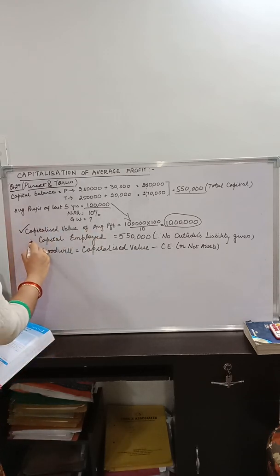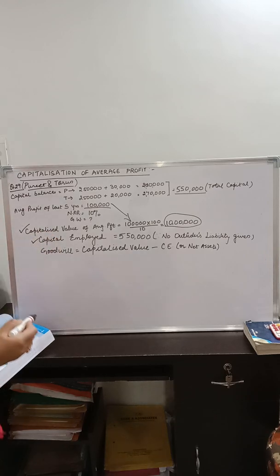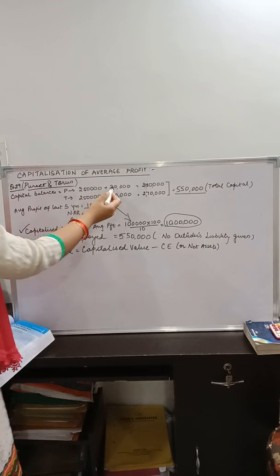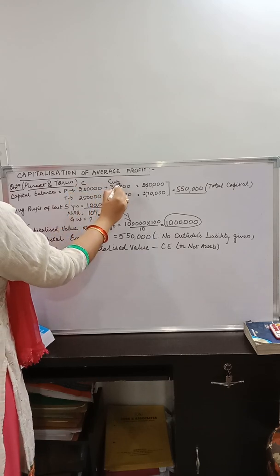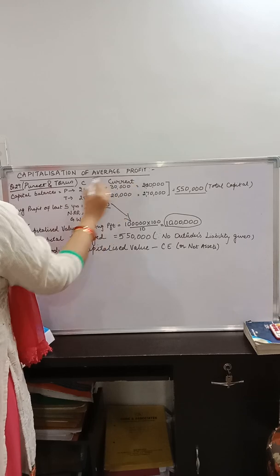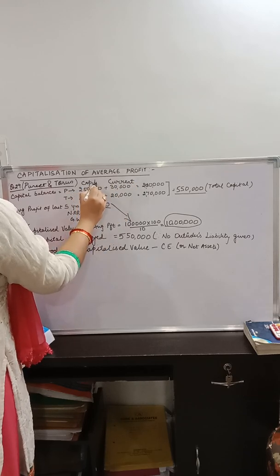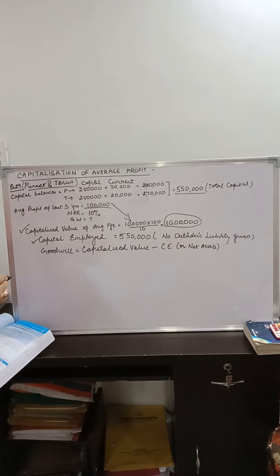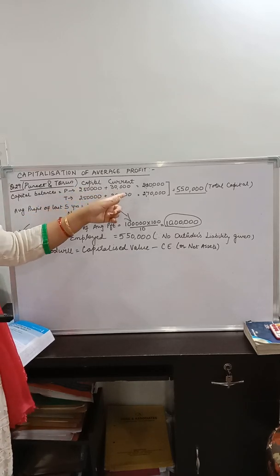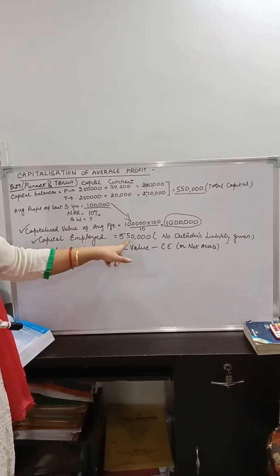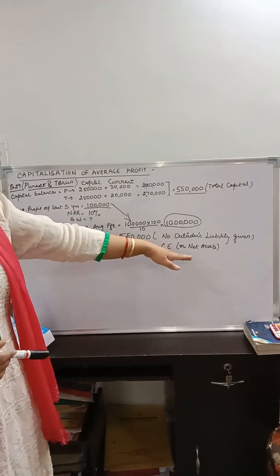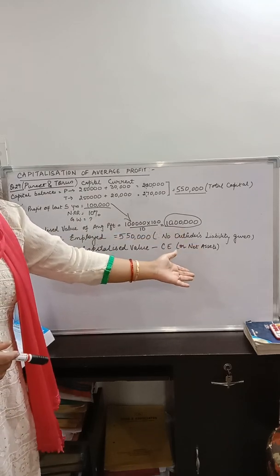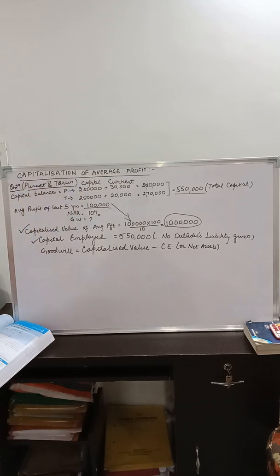We will also require the capital employed as per the formula. For capital employed, since we had the capital and the current account balances, this is the capital account balance and this is the current account balance. We know in fixed type of capital, we can have the capital balances also and the current account balances also. So we will add up the capital account and the current account balances, which is 5,50,000. We don't have anything to subtract because outsiders' liability is not given out here. Zero liability as per the question.